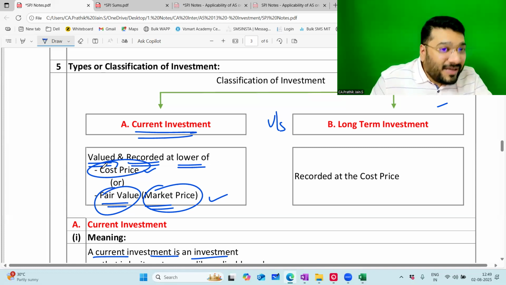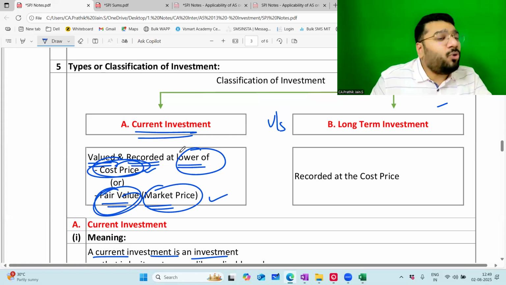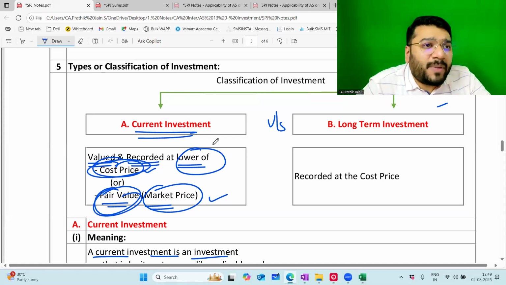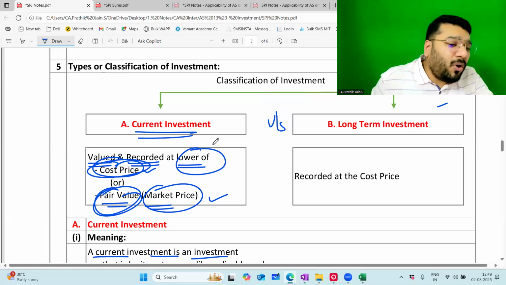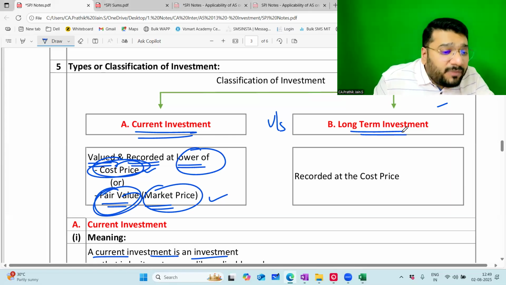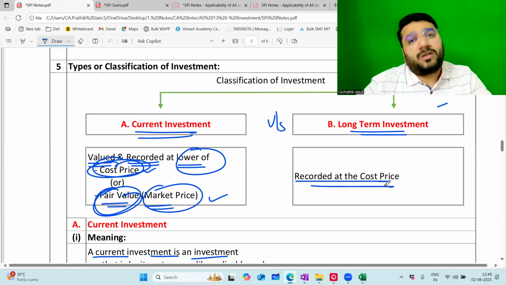No. Now I have to discuss what is cost price, what is fair value, why it is recorded lower. Before that, sir, if current investment is recorded at cost price or fair value, whichever is less, then what about long-term investment? Long-term investments are always recorded at cost price.